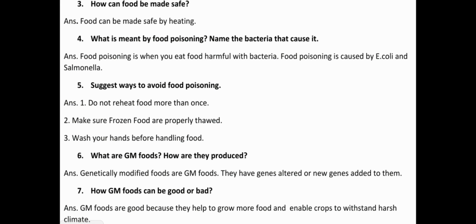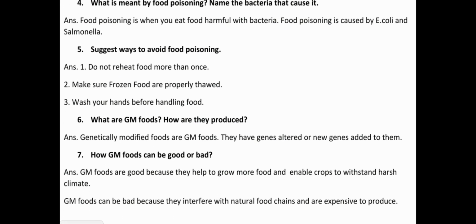Question number 5 is, suggest ways to avoid food poisoning. There are many different ways that are mentioned in your book, but you have to suggest some of them. So you can write, do not reheat food more than once. Make sure frozen food is properly thawed. Properly thawed, you have to melt the food properly before you are going to reheat that food or before you are going to cook that frozen food.